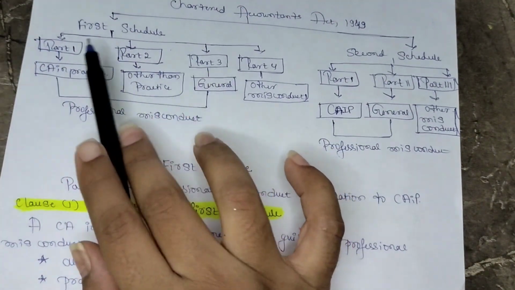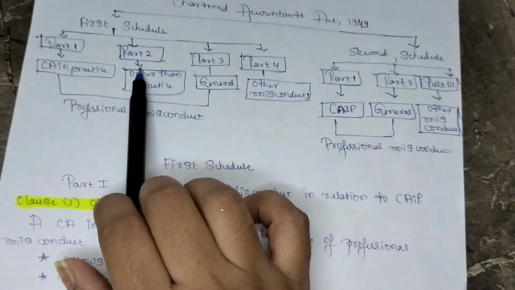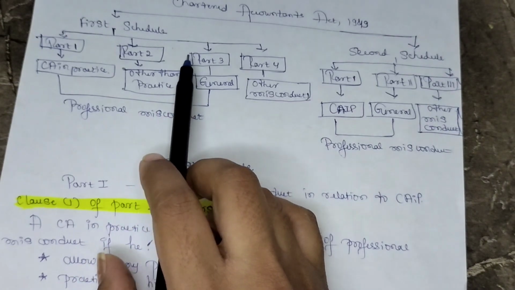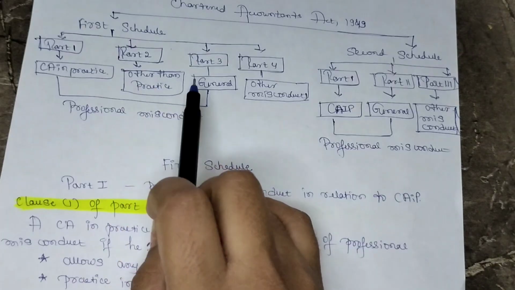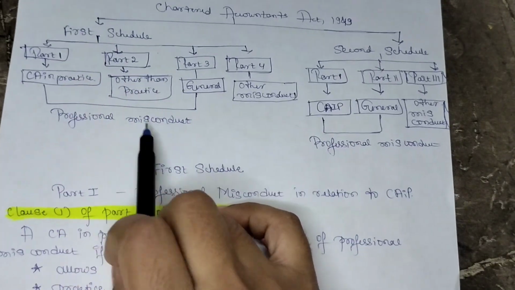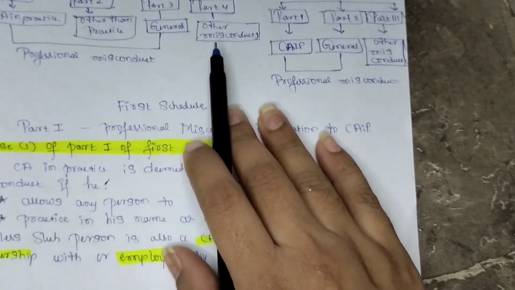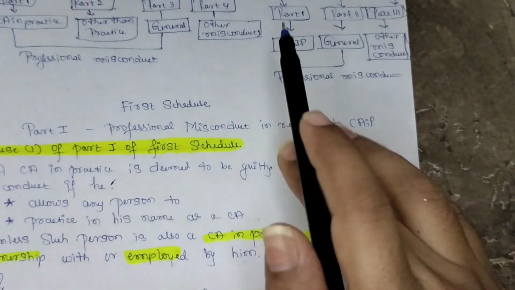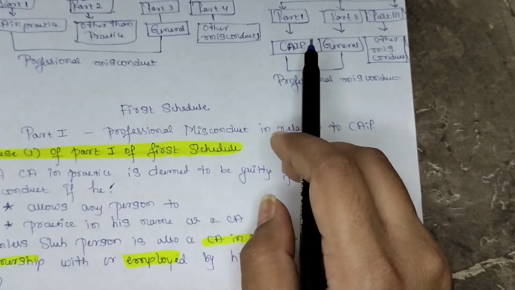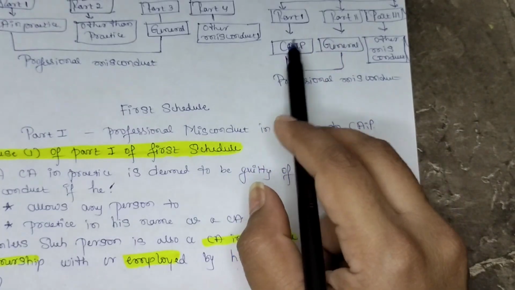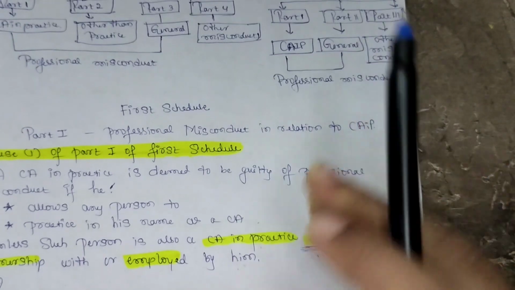Under the first schedule, we have four parts: part 1, part 2, part 3 and part 4. Part 1 is related to CA in practice, part 2 is related to other than CA in practice, and part 3 is general, meaning CA in practice plus other than CA in practice. If he is found guilty under these parts, it is considered a professional misconduct; other than that, it is considered other misconduct. Now coming to the second schedule, three parts are there. The first part is CA in practice, and the second part is general, meaning both CA in practice and other than CA in practice. If he is found guilty under these two parts, then it is considered a professional misconduct, otherwise it is considered other misconduct.